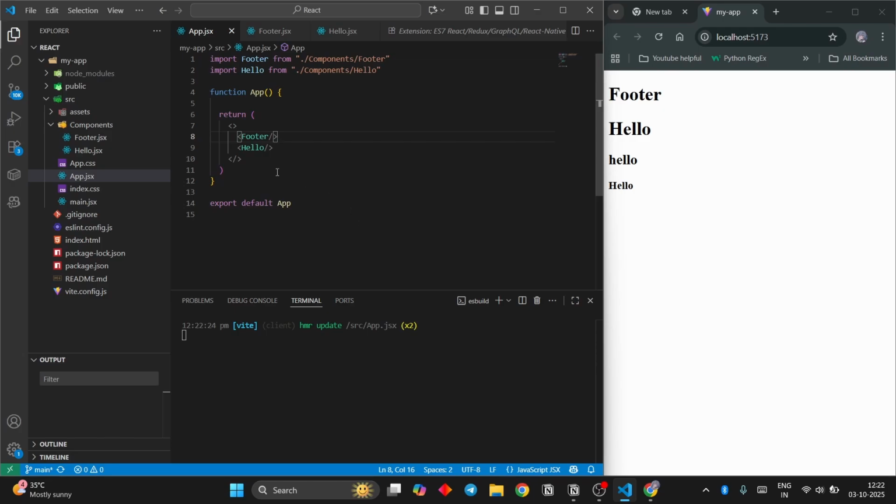Okay. So that's how things work. That's how you make components and render them. So make sure that the order in which you're rendering is very important. Okay. So that's basically it for chapter one. I will meet you all in chapter two.